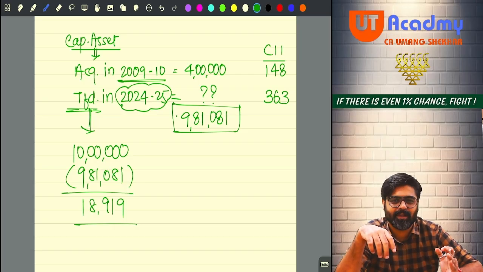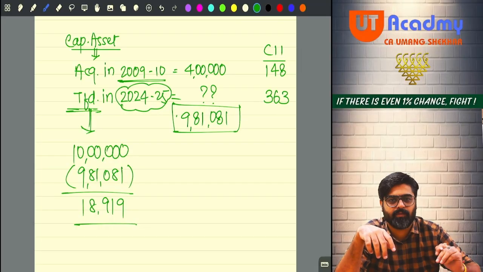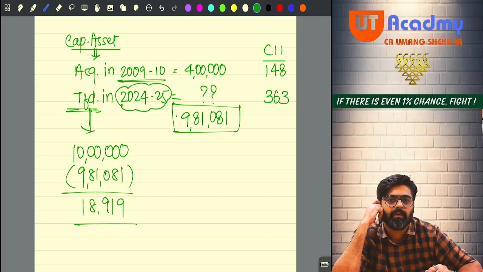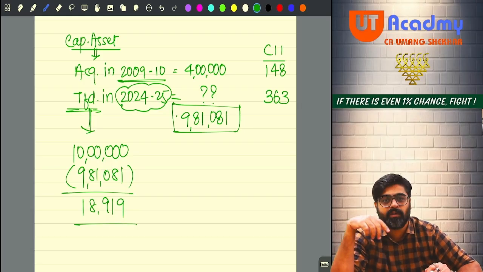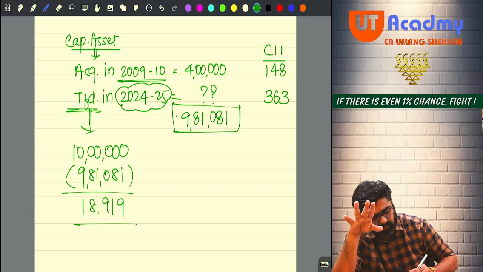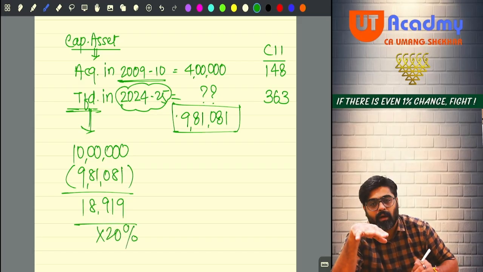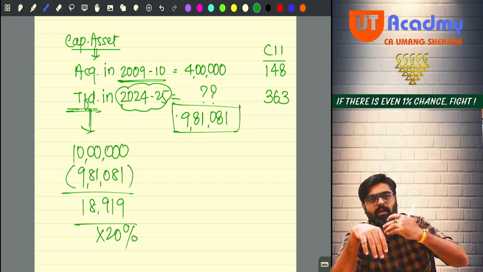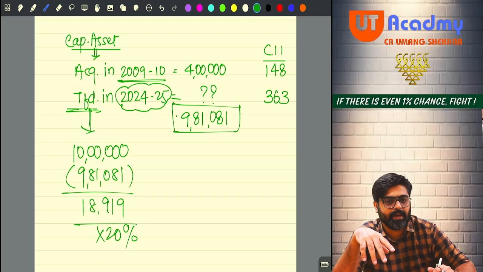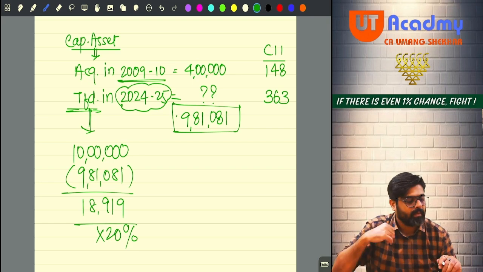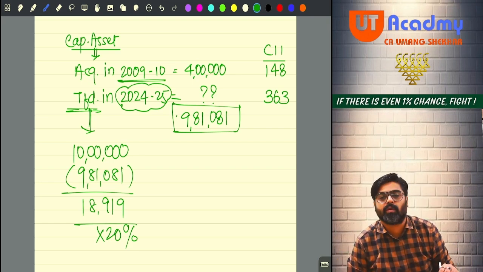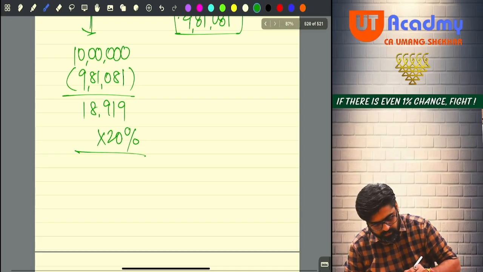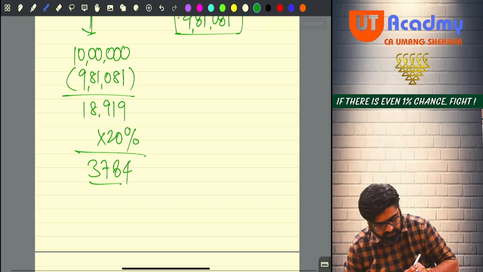If you transfer the asset on or after 23rd July 2024, there will be no indexation. Whatever cost you incurred, that cost you reduce. Now just imagine, with indexation, on that long-term capital gain the rate of tax was 20%. So your tax would have been only 3,784. Are you all getting this tax?